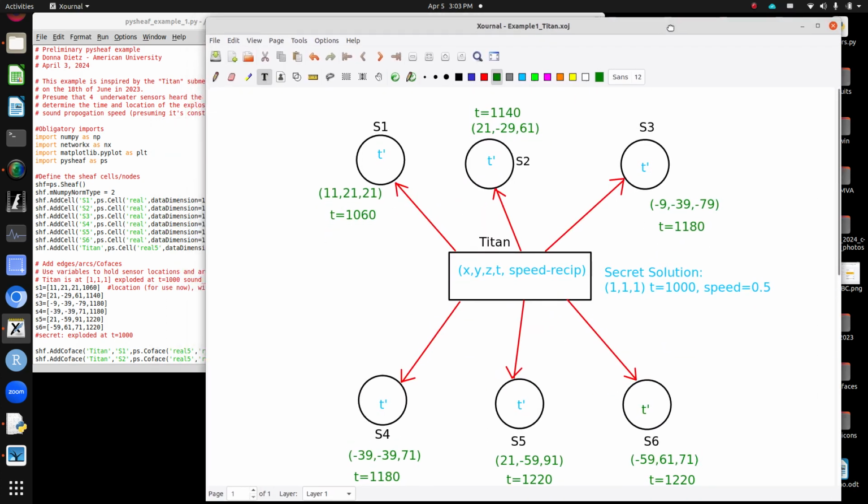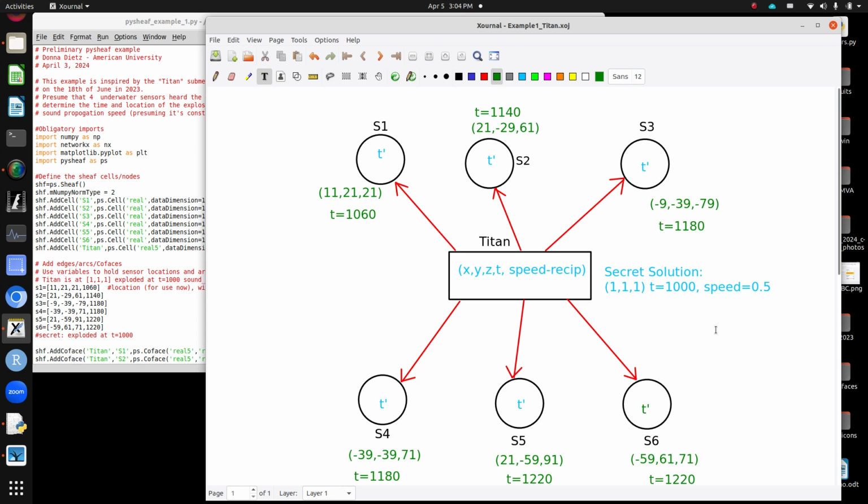Okay, so here's the thing. If something explodes in the ocean, and let's give it 6 sensors that all pick up the sound of the explosion, can you use that to figure out where the thing was when it exploded? Well, it's making an assumption here. I'm making an assumption that the speed of sound is the same throughout the whole ocean, and that's not true. It depends on a lot of factors like temperature, depth, and stuff like that. I'm just going to pretend like that doesn't matter.